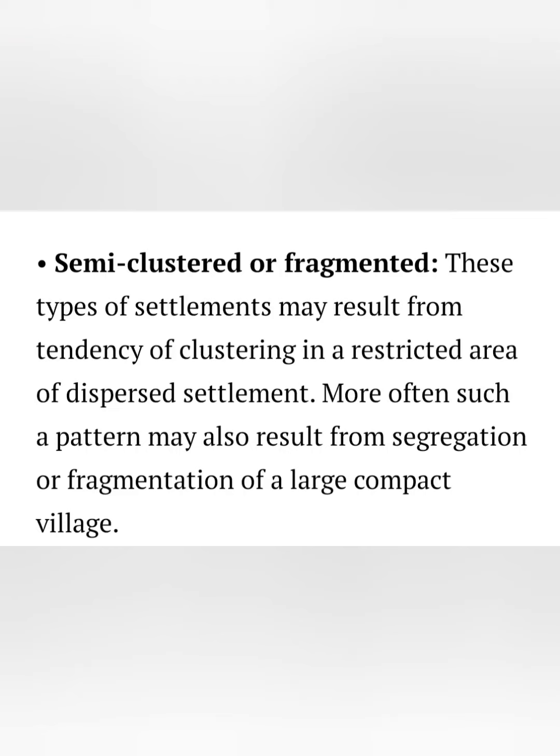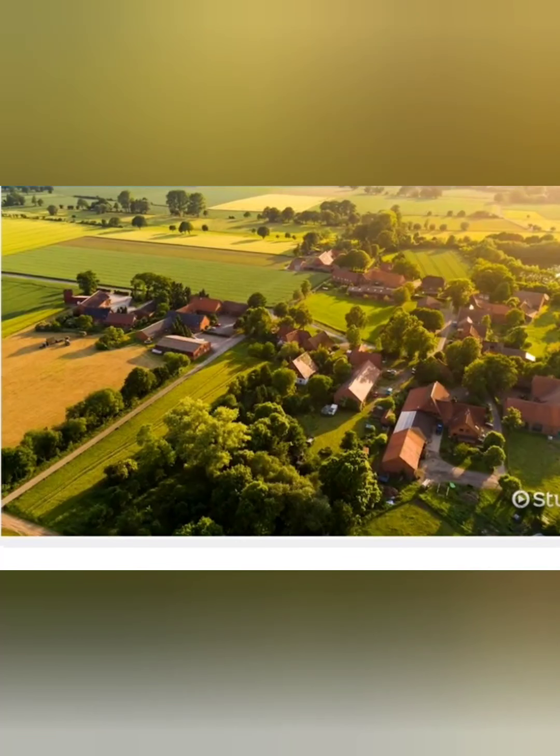This type may result from the tendency of clustering in a restricted area of a dispersed settlement. More often, such a pattern may also result from the segregation or fragmentation of a large compact village. This is the picture of a semi-clustered settlement, where the space between two houses is much more compared to a cluster.